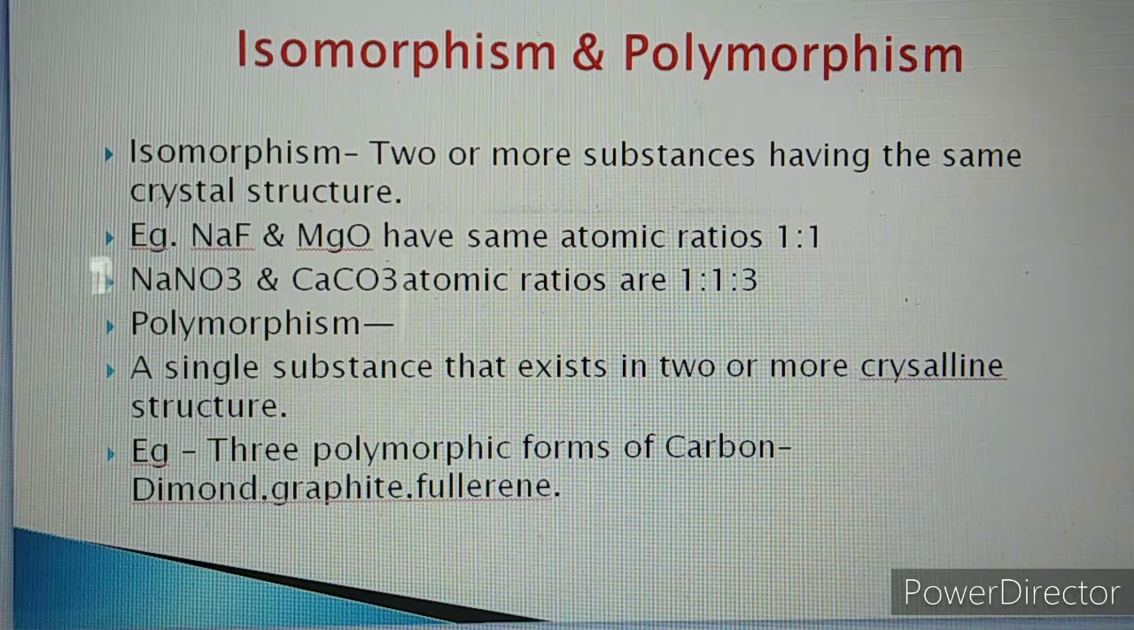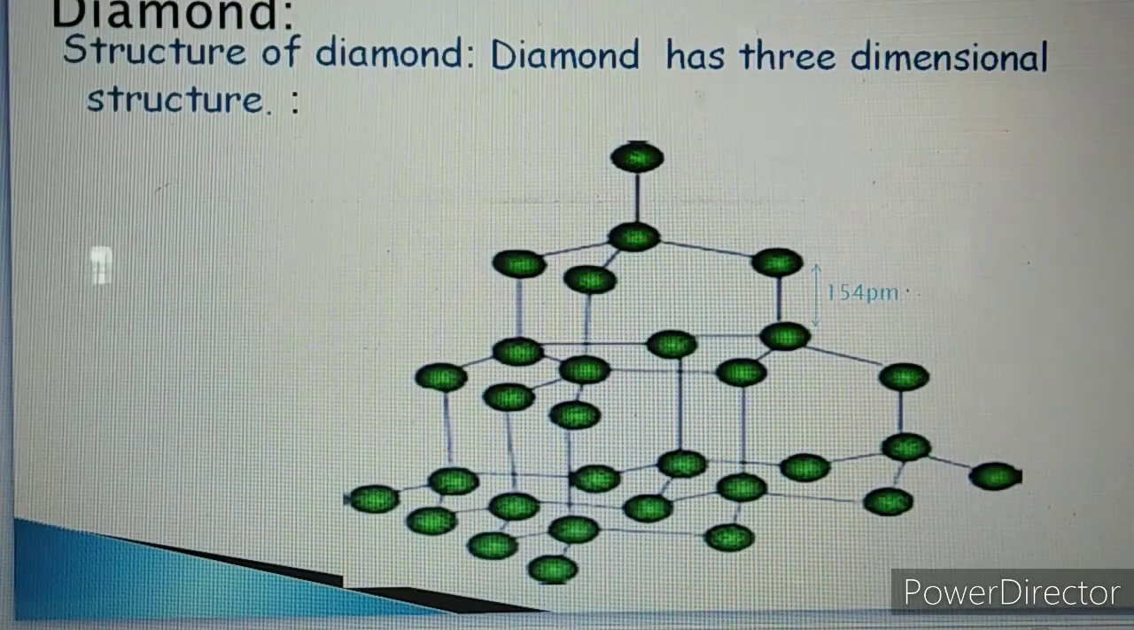Now graphite has a different structure, diamond has a different structure, and fullerene also has a different structure. Now we will see the structures of diamond, graphite and fullerene, and how they are polymorphs of each other. Now see the structure of diamond. It has a three-dimensional structure. Hybridization in diamond is sp3 hybridization. Diamond is the hardest polymorph of carbon.